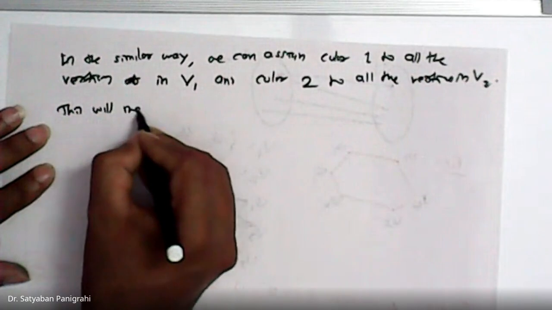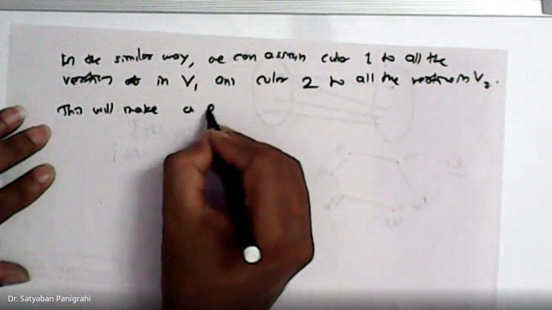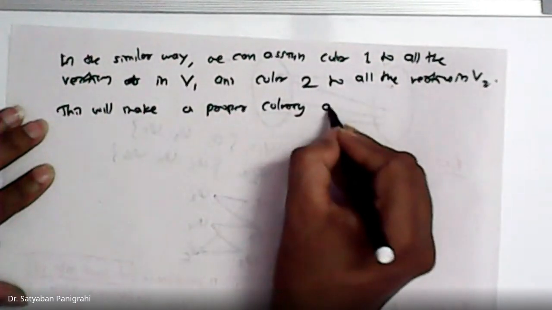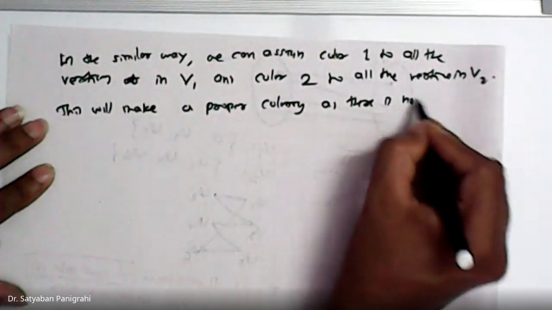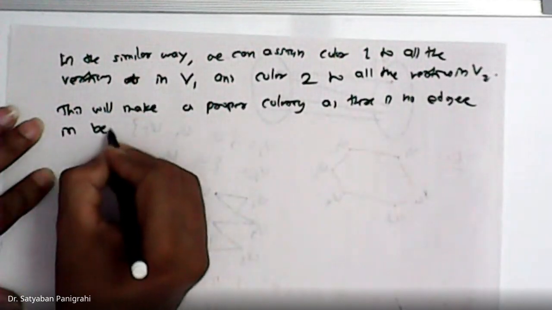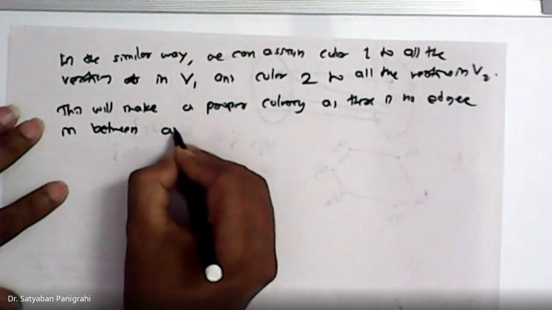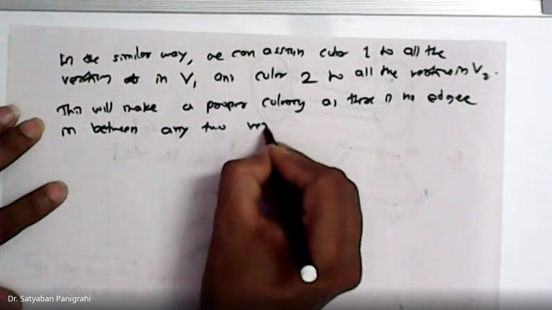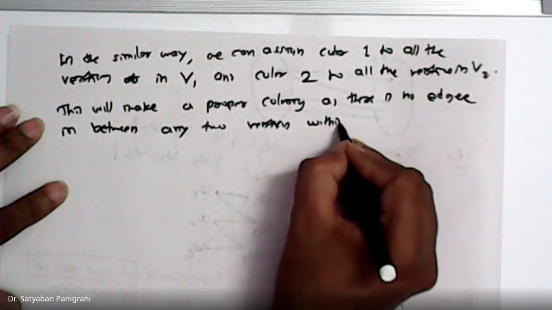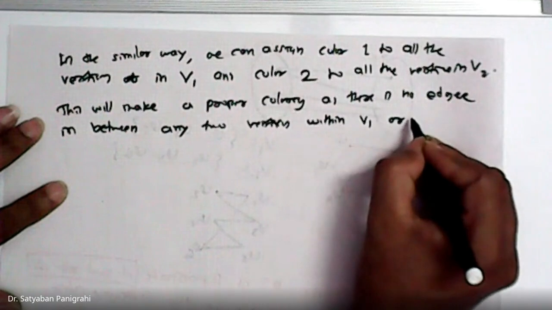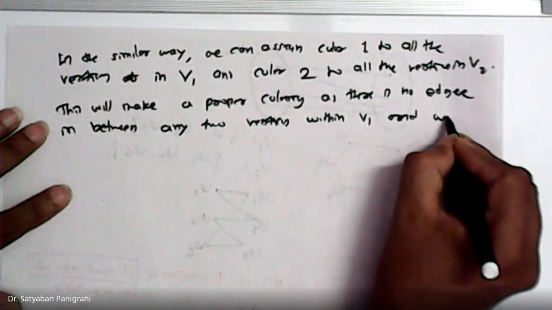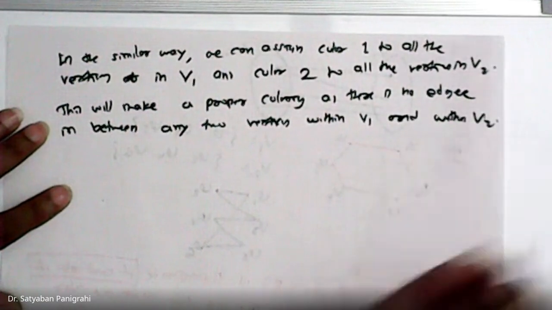This will make a proper coloring, as there is no edge between any two vertices within V1 and within V2.